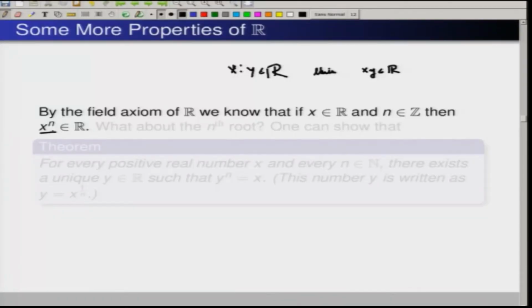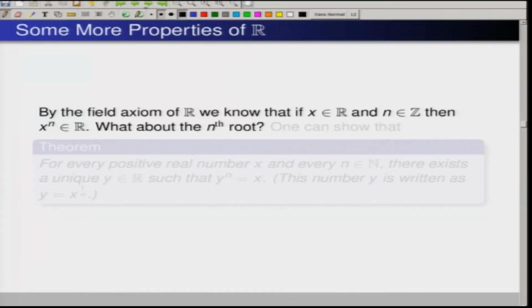Now, also therefore, if I take a real number, then x into x into x into x into x, n times, I can get a real number. Let us call that x to the power n. Now, is it true that if I have a real number, then I can take the nth root? That is a natural question.